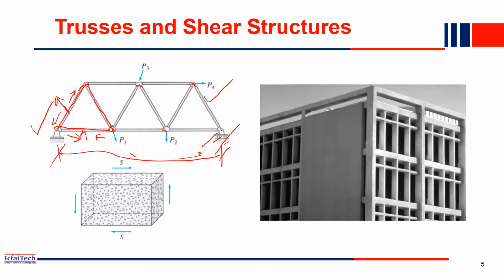Now similarly, for the shear structure, what is a shear structure? A shear structure is this type of structure you will see in some modern buildings, where the entire element is filled with concrete. We call it a shear structure when the entire wall is made up of concrete, some reinforced concrete. Some advantages are there if you use a shear structure. A shear structure has more load carrying capacity. It can take vertical load as well as horizontal load. So nowadays in many places we prefer shear structures also.